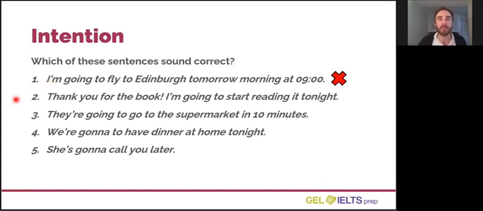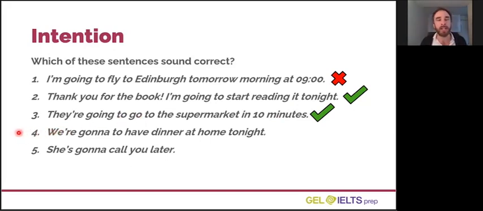Number 2, thank you for the book. I'm going to start reading it tonight. Correct. It's a personal intention. Number 3, they're going to go to the supermarket in 10 minutes. It's correct. This is not a scheduled time. They're just saying what they're going to do in the short-term future. So this is correct because it's not really an arrangement. It seems like something that's being decided now.